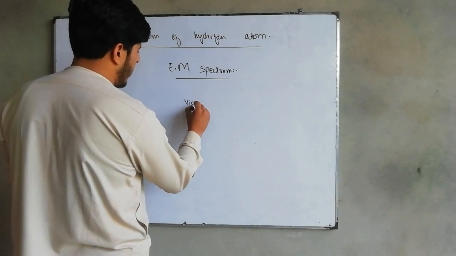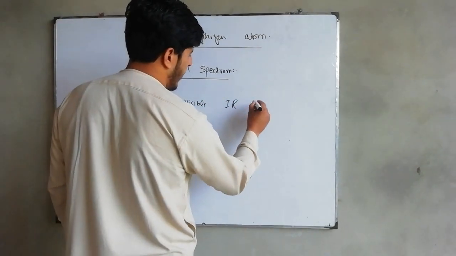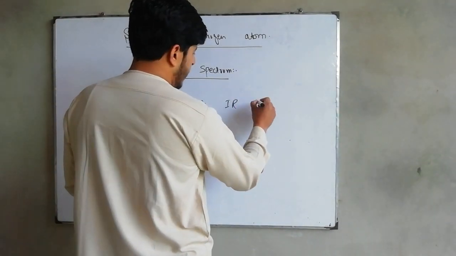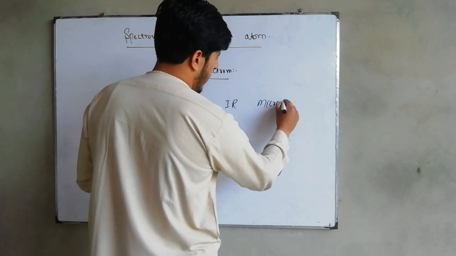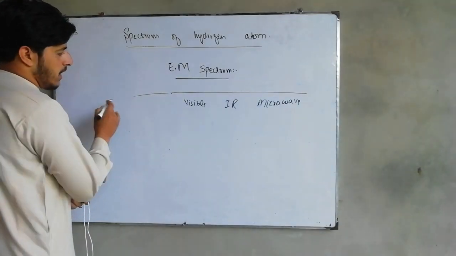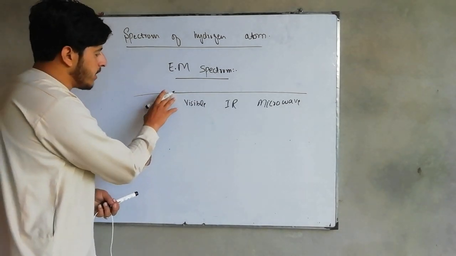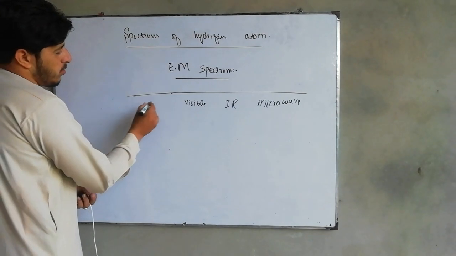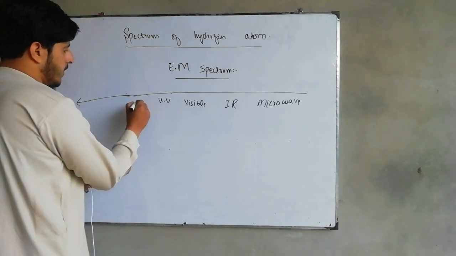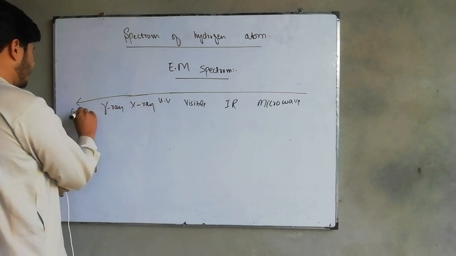For example, you have the visible part in a light, and then you have the infrared region, and if you increase the wavelength of that light, you go to the microwave region, and then so on, radio waves and things like that. This is the spectrum. If you decrease the wavelength, or increase the frequency, or increase the energy, you go toward the left. And toward the left there will be ultraviolet, X-ray, gamma ray and cosmic ray.